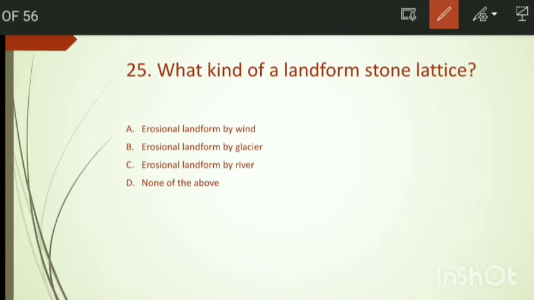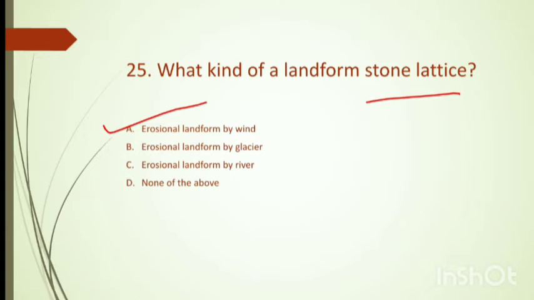Question number 25. Which kind of landform is a stone lattice? We have the same options: erosional landform by wind, glacier, river, and none of these. So we have the right answer, that is erosional landform by wind.